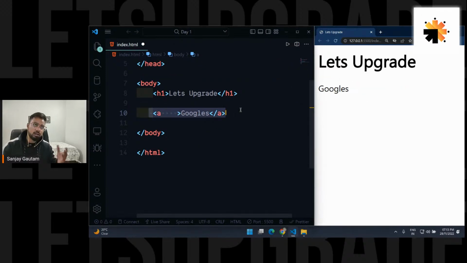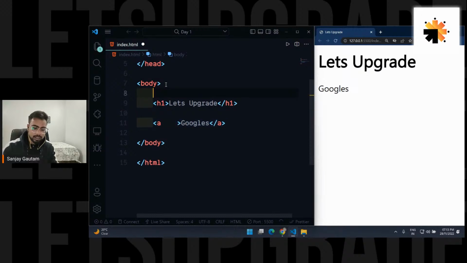So attributes are something extra. If you want to provide some extra details, extra information to any HTML element, you can use these attributes. So this is an HTML element. How to use these attributes? Just go inside the opening part here, and you can type some attributes. There are some predefined attributes for all these tags.